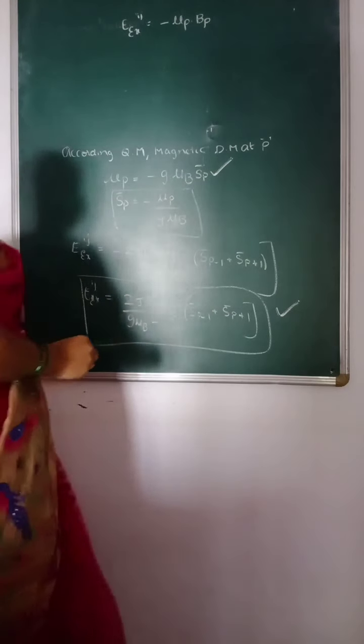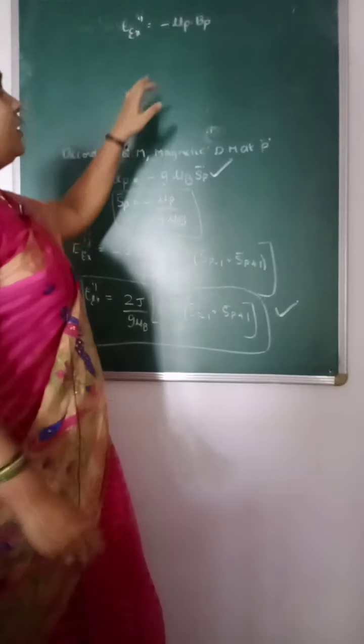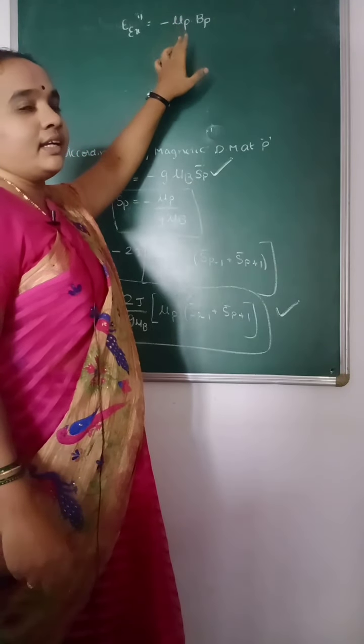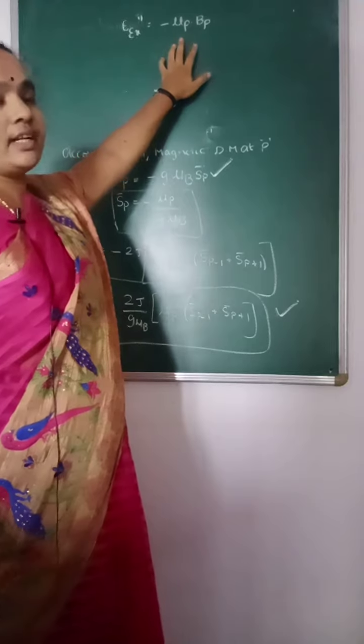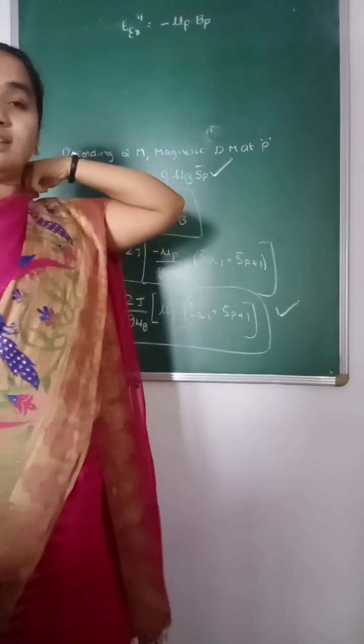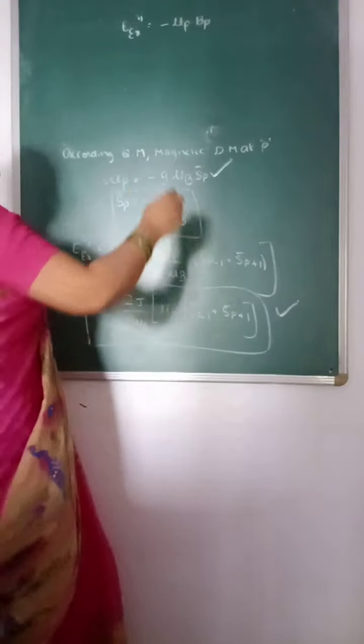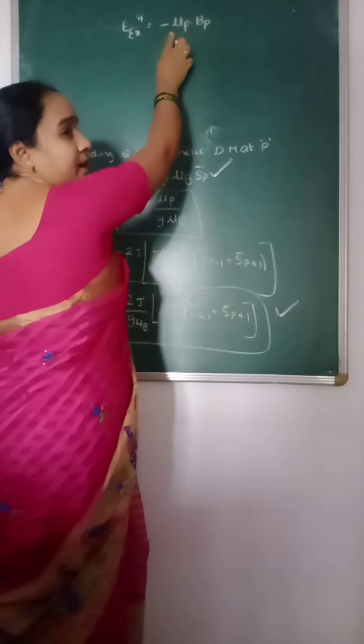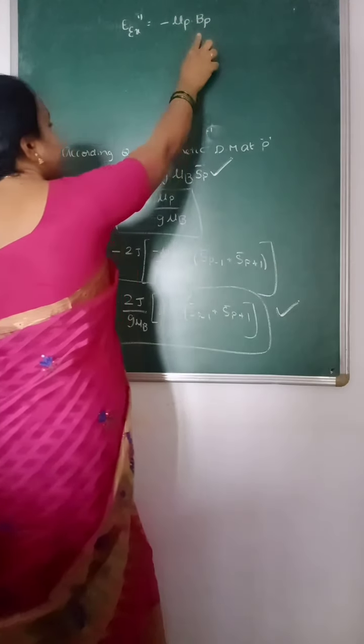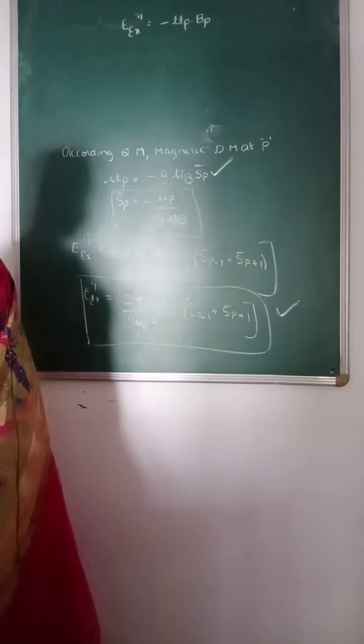So the exchange energy is the dot product of the magnetic dipole moment associated with that electron and the internal field generated by that electron. Here mu p is the magnetic dipole moment and Bp is the internal magnetic field generated.